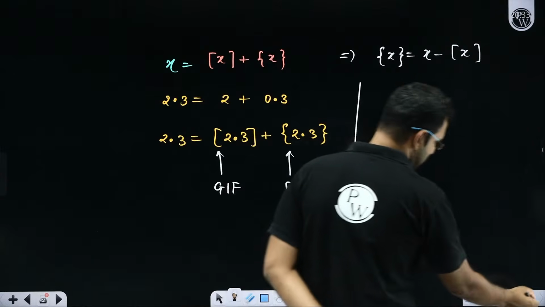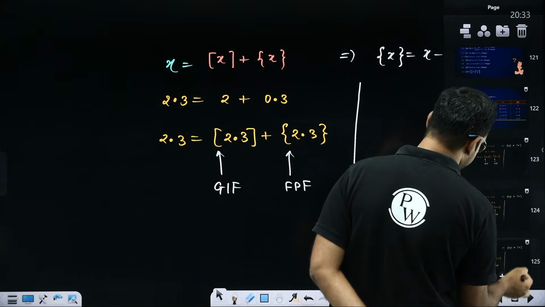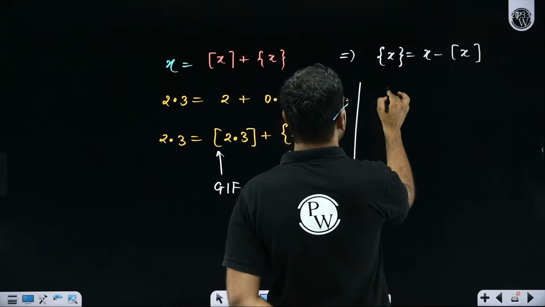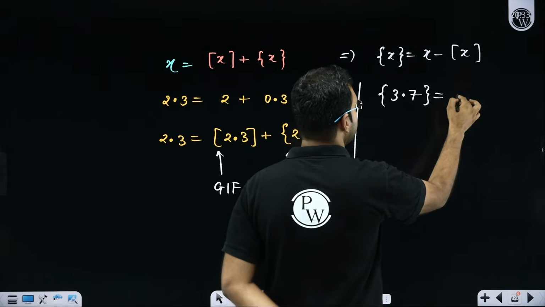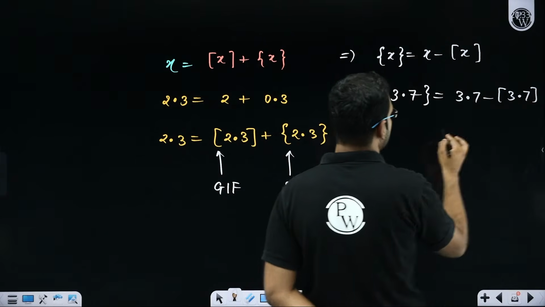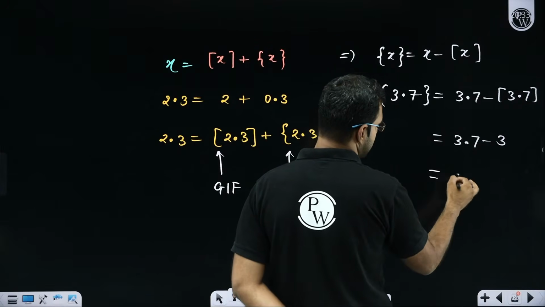I ask you some values. For example, if I ask you the fraction part of 3.7, what will be your answer? Sir, it will be the number 3.7 minus its GIF. So fraction part of 3.7 will be 3.7 minus 3, which is 0.7.